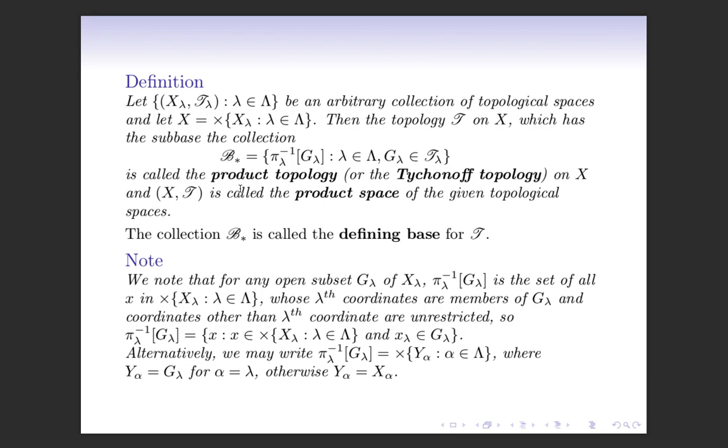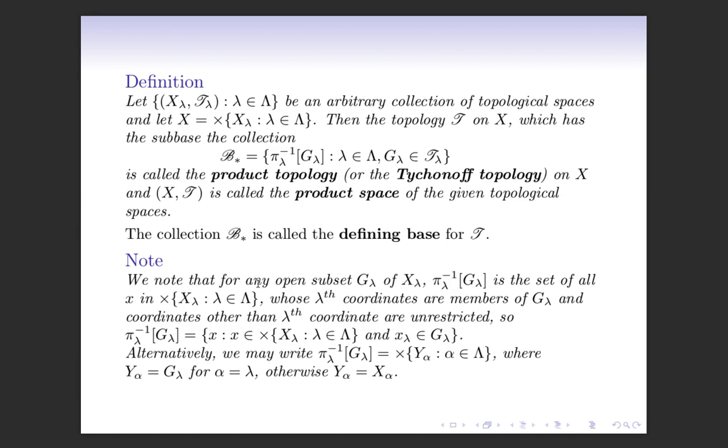The collection B star is called the defining base for T, as this is the subbase for the topology T. So by taking finite intersections of its members we get the base for T and by taking their unions we would have all the members of T.